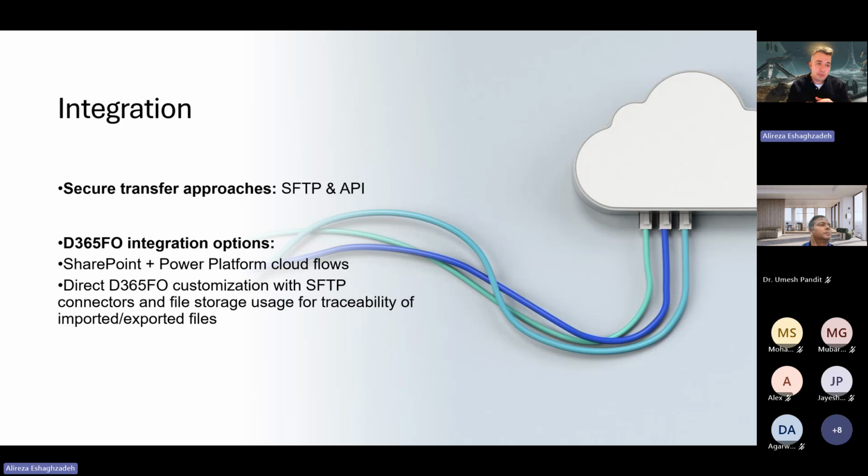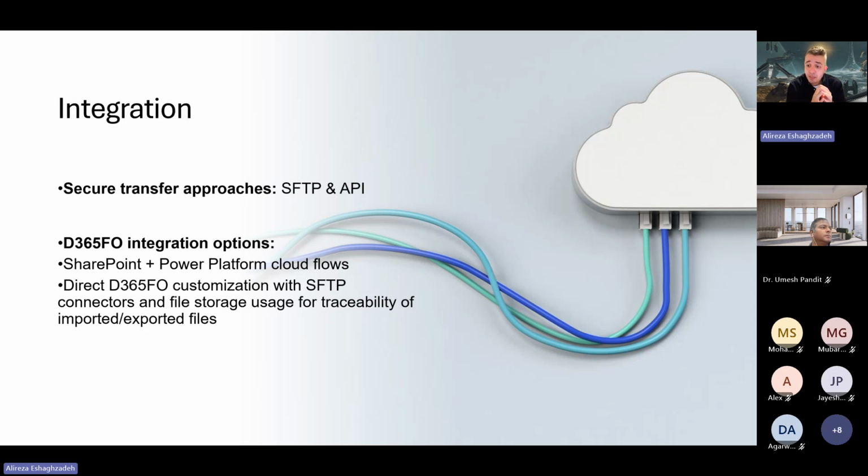And this step is the last one. We just want to talk about how we can create this standard integration. Basically, most banks use secure transfer approaches to receive and send files. I have seen mostly SFTP and APIs that can be used as the secure transfer format.